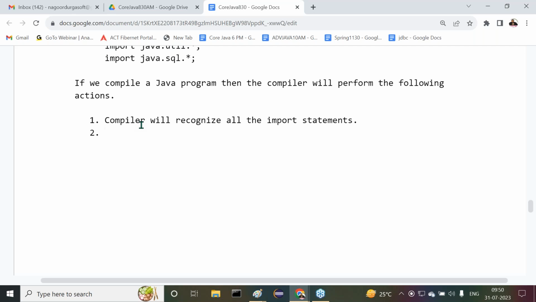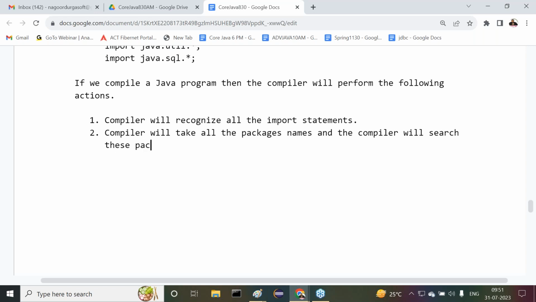After that, what will the compiler do? The compiler will take all the package names and search for these packages in the Java software. Are you getting my point? This is one point here.